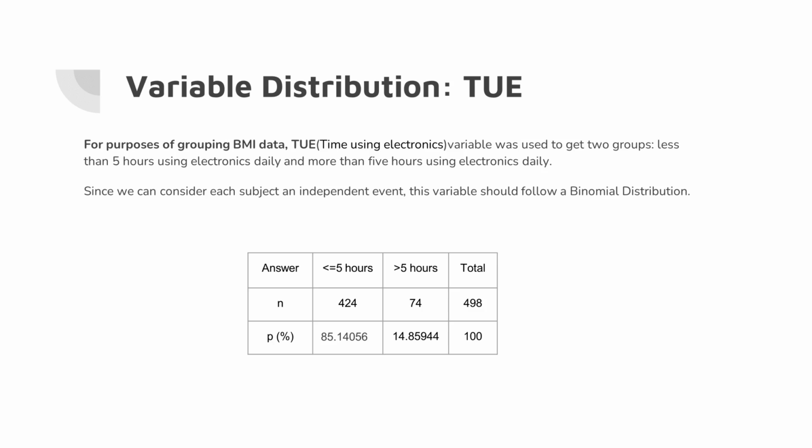However, our hypothesis groups this data into two groups: those who use electronics 5 or fewer hours per day and those who use it more. Therefore, this variable should follow a binomial distribution.